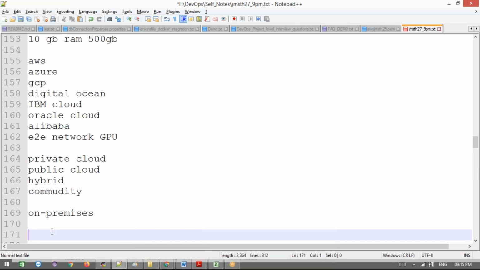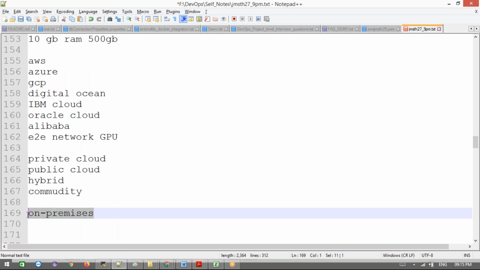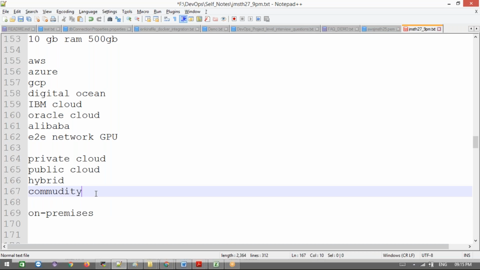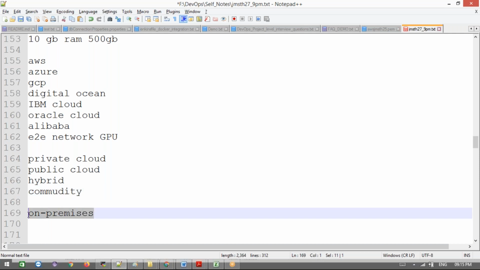What is on-premises? On-premises means local servers. For example, you don't want to use cloud computing, you want to use your own servers, so you need to buy your own servers. And then we have access to our own servers, that is what we go for with on-premises.